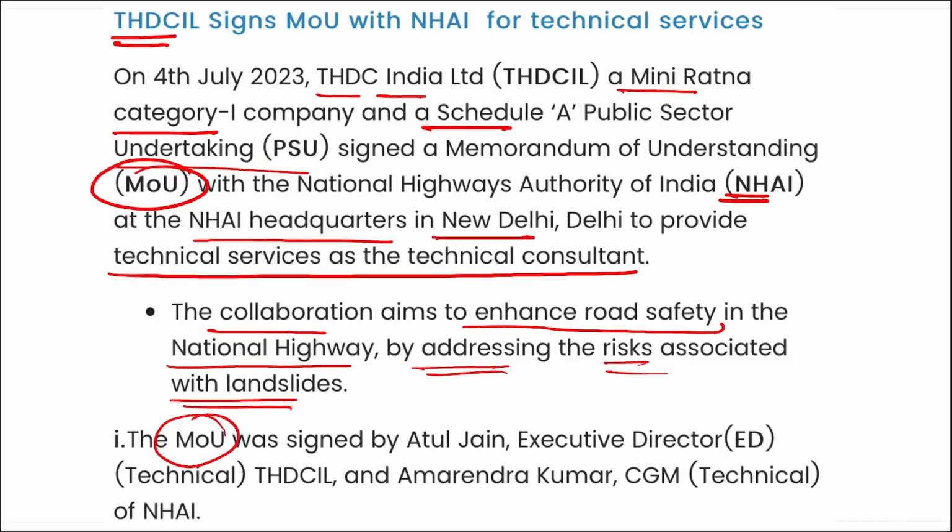The MOU was signed by Atul Jain, Executive Director of THDCIL, and Amrendra Kumar, that is the CGM of NHAI. Correct? This THDCIL will be responsible for addressing the landslide suspected areas and recommending mitigation measures for the vulnerable slopes between Udhampur and Ramban on the National Highway 44.